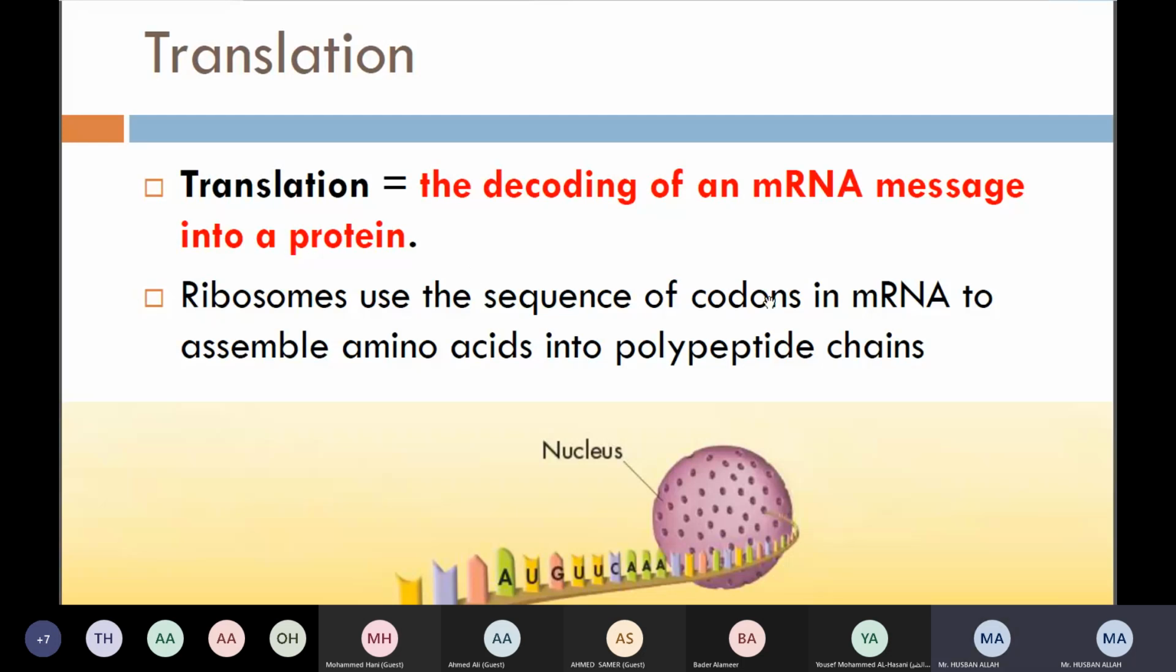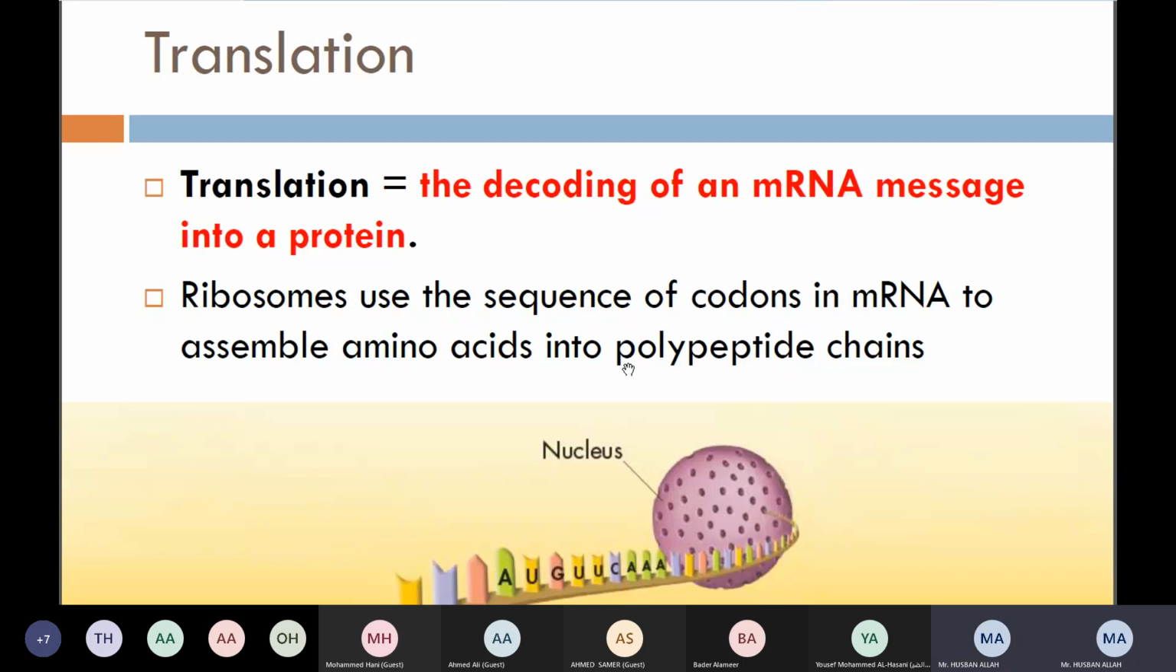Ribosome uses the sequence of codon in messenger RNA to assemble amino acid into polypeptide chain. Right? Now, ribosome. What is ribosome? This is a new word. What is amino acid? What is ribosome? Ribosome is an organelle which is present in the cytoplasm of the cell.